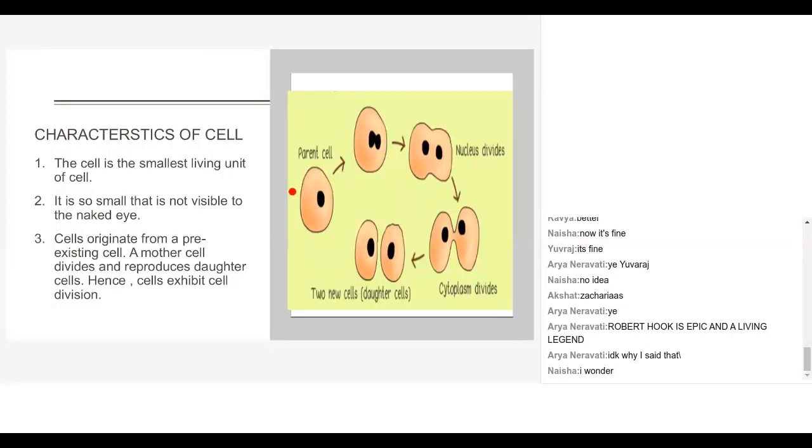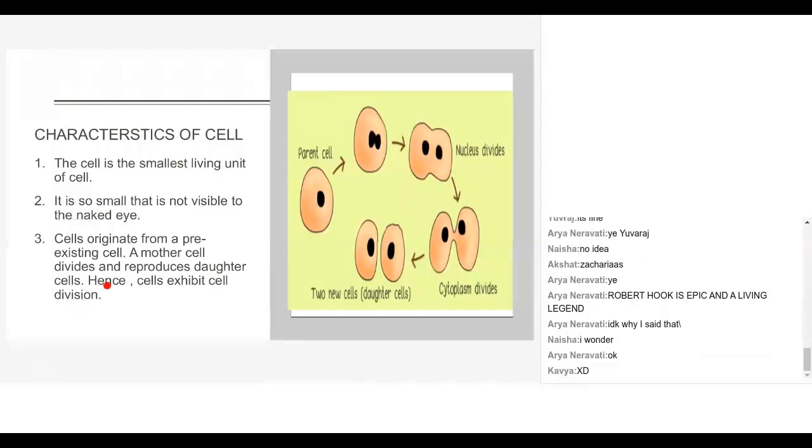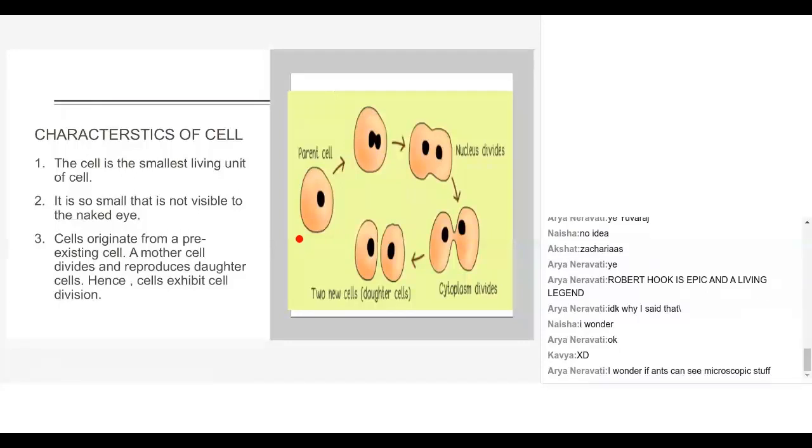Its main feature is cell division, which is nothing but the division of a cell. This we call the origin of a cell from a pre-existing cell. Pre-existing means a cell has to be already present so that numerous other cells will be produced by cell division. This we call the cell theory. We'll see about this cell theory in the forthcoming classes.